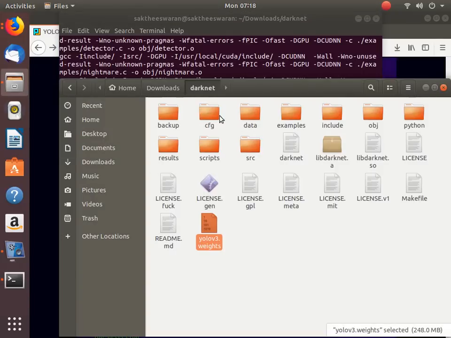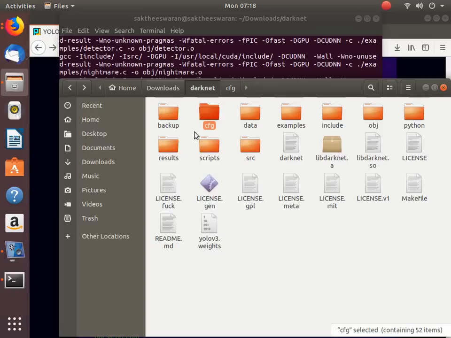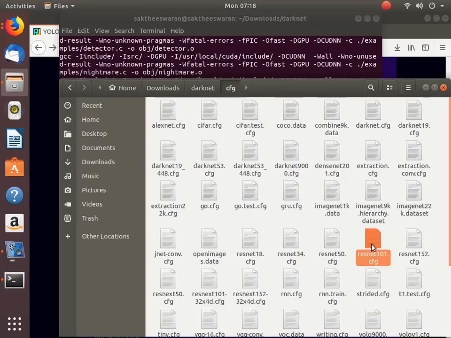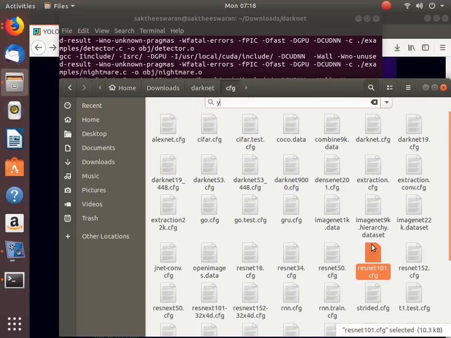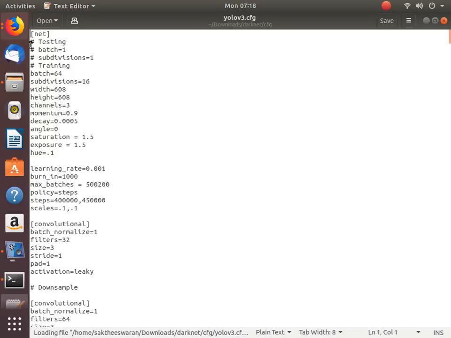YOLO v3, there it is. When you go to this CFG file in the darknet folder, click this YOLO. Okay, YOLO v3, and unmark testing batch and subdivision, keep training, and give this 416. The image size has to be 416, and save it.